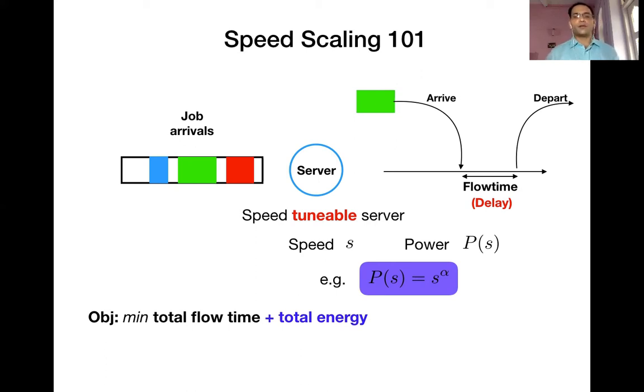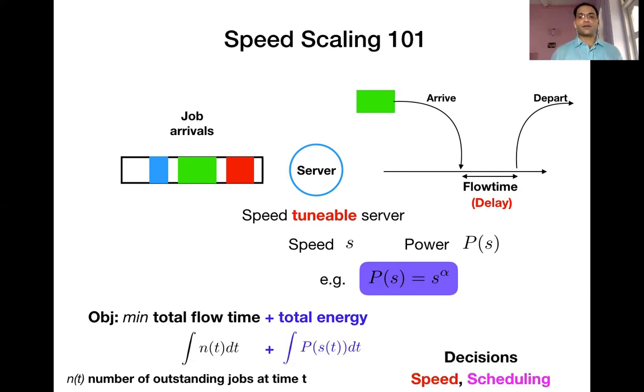So you want to combine the two, take a linear combination of them, and try to minimize it, where the decisions are the speed and the scheduling decision, which is, given the current set of outstanding jobs, which job should be processed at any time. A simple reformulation of the problem tells us that the flow time can also be written as the integral of n of t dt, where n of t is nothing but the number of outstanding jobs at time t. This is the formulation we're going to consider throughout the rest of the talk. Just to recap, the objective function is going to be total flow time plus the total amount of energy spent in the system.